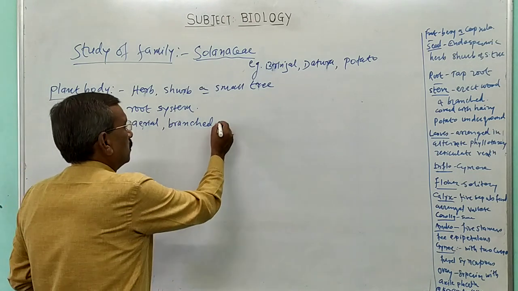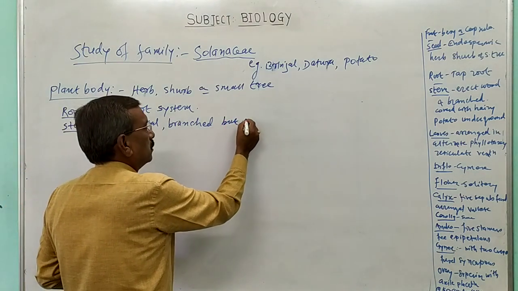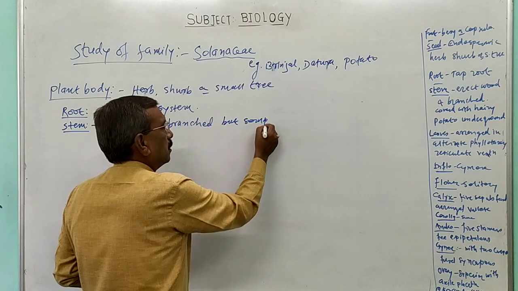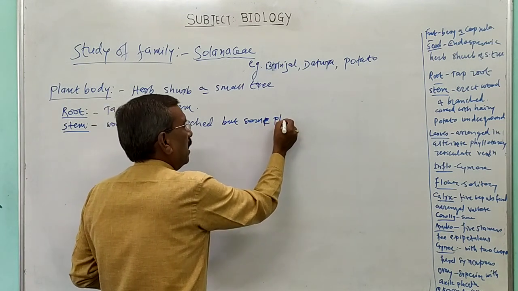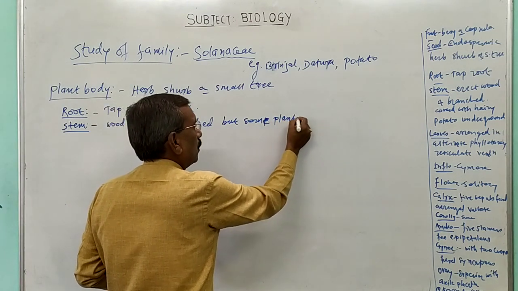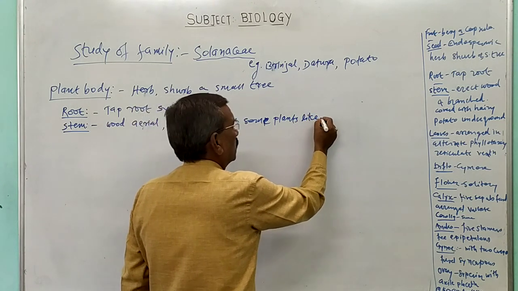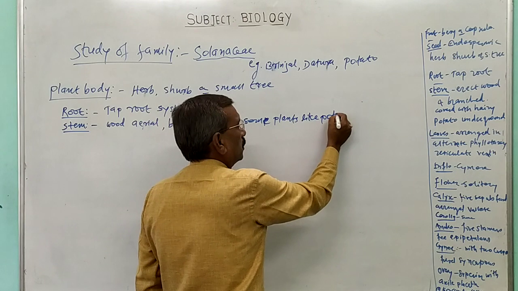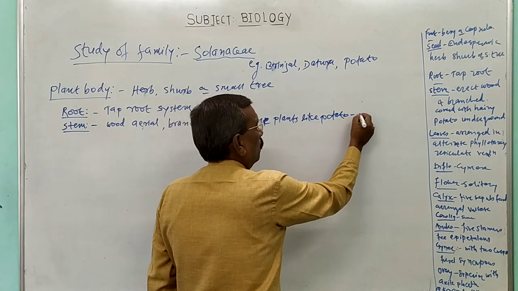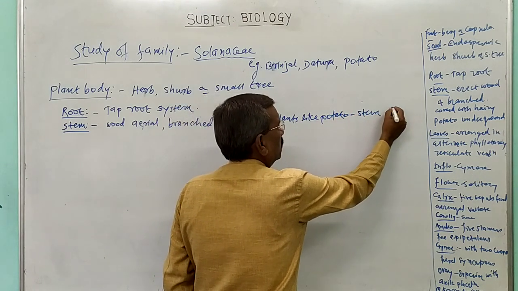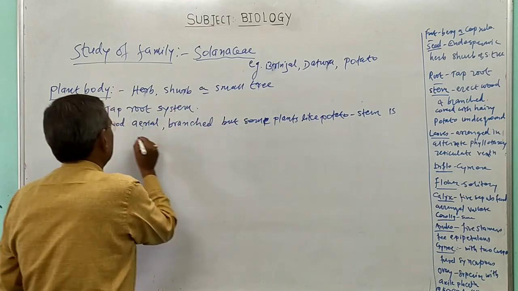But in some plants like potato, the stem is underground.